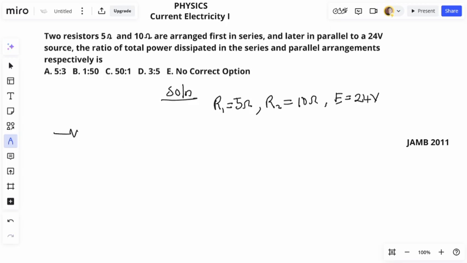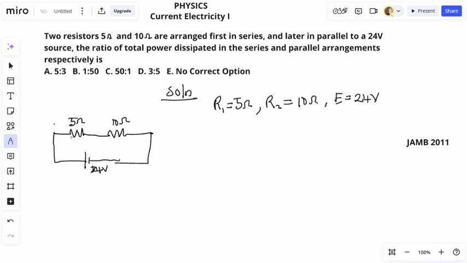So if I sketch, this is the first resistor connected in series with the second resistor. So this is 5 ohms and this is 10 ohms. And then they are connected to a 24 volts voltage source. So I could put my voltage source here, or I could just draw it down. Positive, negative. So that's how to do it. 24, sorry, not 12, 24 volts. So I've sketched the diagram. This is for the series connection.